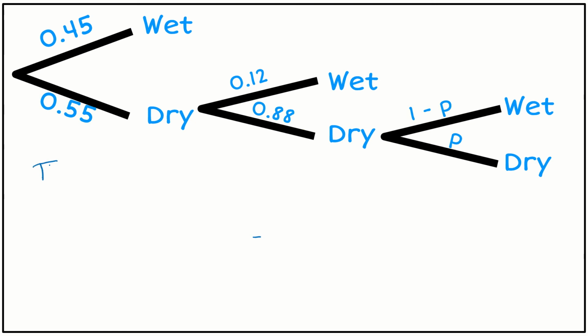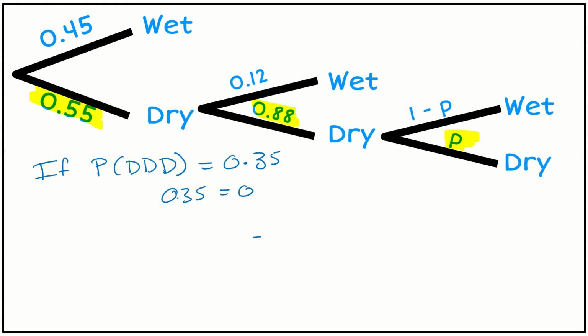So I'm going to say if the probability of dry is equal to 35%. Then remember what we did. We said that to find that probability we would do this times this times this. So that is going to form my equation. So I can say 0.35 has to be equal to 0.55 times 0.88 times P.